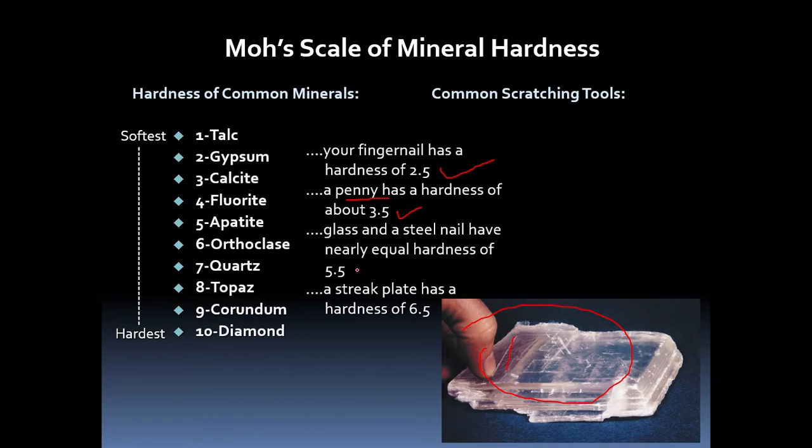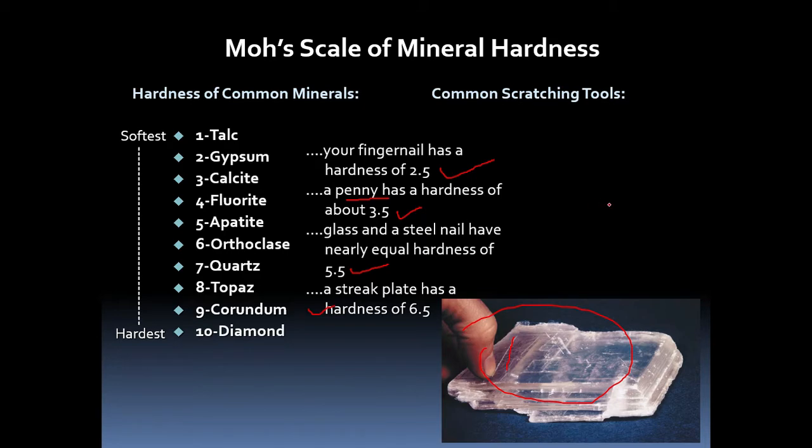Like this you have glass having 5.5. And the streak plate, we have discussed in last class what is streak plate. It is used to find out the streak of the mineral, that has hardness 6.5. So with the help of those, you can find out the hardness of mineral up to 7, if you don't have the hardness box.